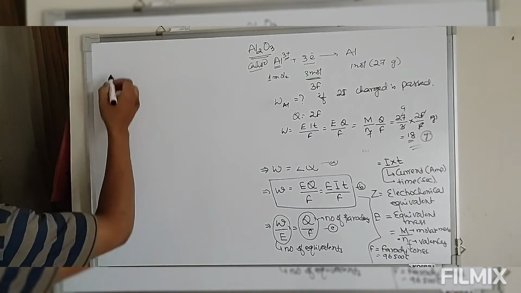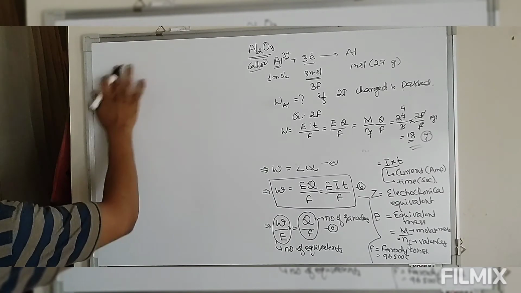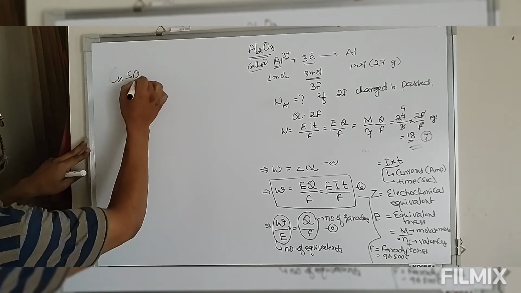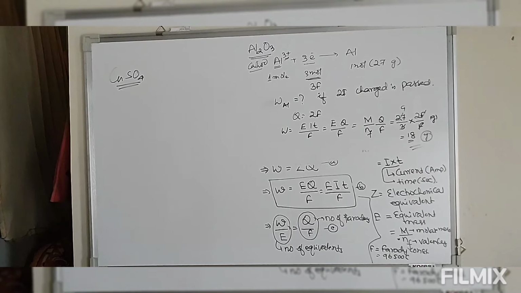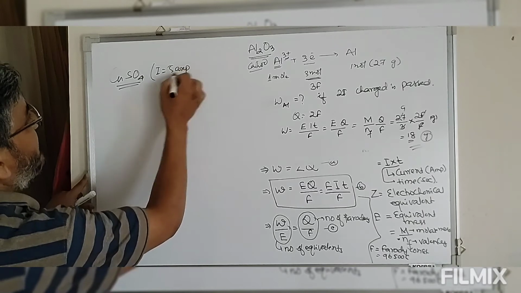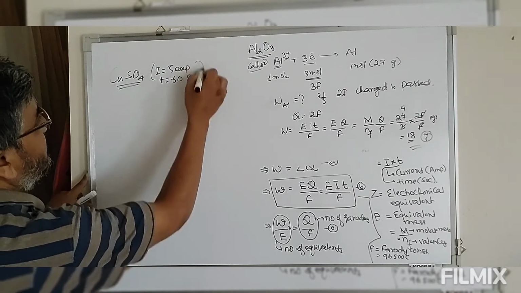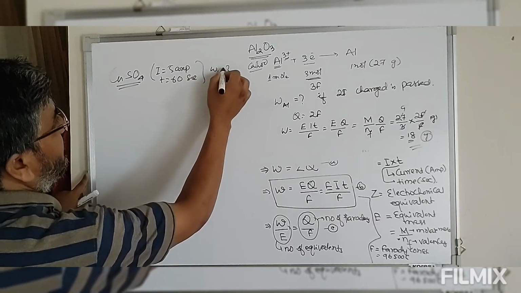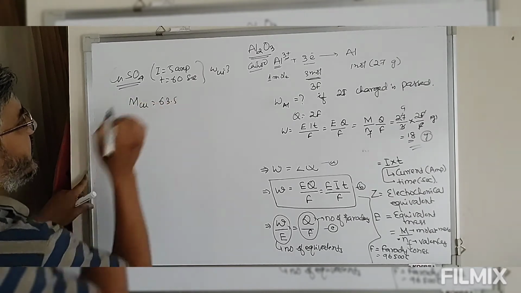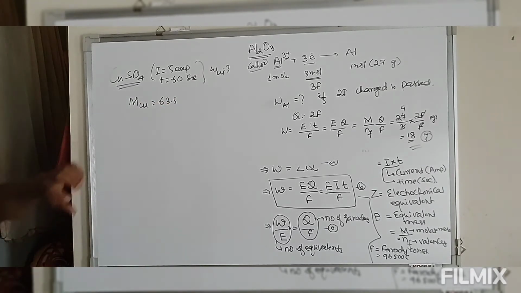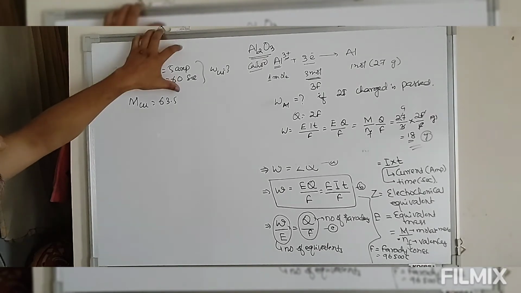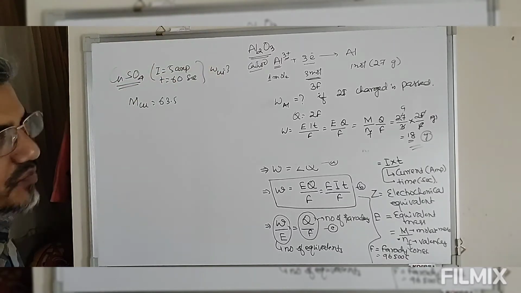Or suppose, look at this. Now we have this copper sulfate solution. Now to this copper sulfate solution, a current of 5 ampere is passed through for 60 seconds. Then what is the mass of copper formed? The molecular mass of copper is 63.5. So of course look at this question. Now we have a solution of copper sulfate. To this copper sulfate we are passing 5 ampere current for 60 seconds. Then what is the mass of copper formed?